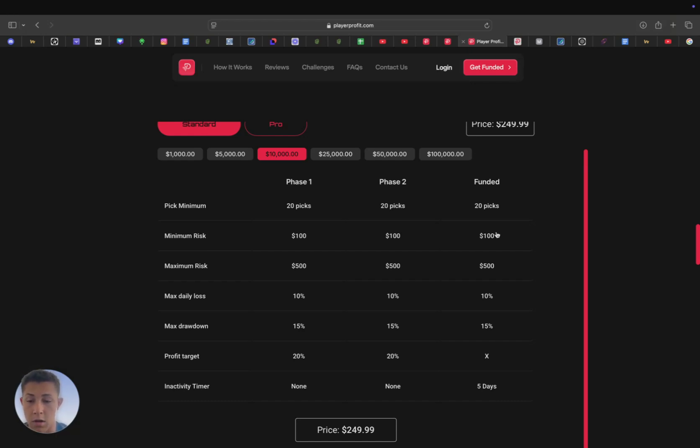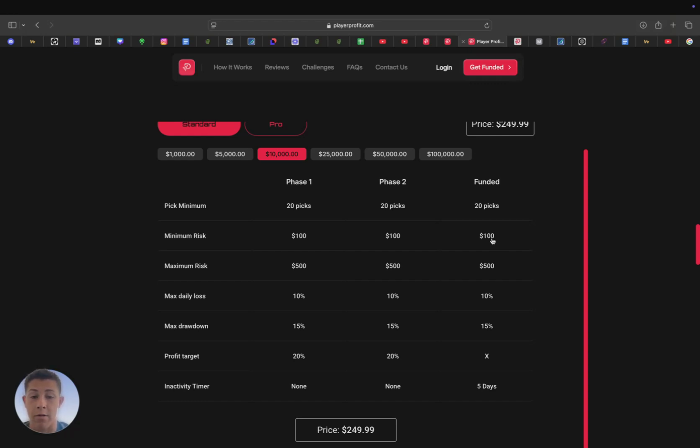You'd be up in total profit at the end of the month. You'd be able to withdraw $1,050 if you're betting $100 per unit, 15 units for the month. Now, had you bet with your regular unit size on a regular sportsbook, 10 times 15, you would have been able to profit $150. So just by placing your picks on Player Profit, you would have made 10 times more money for the month.